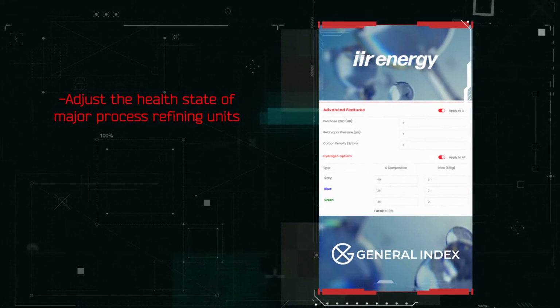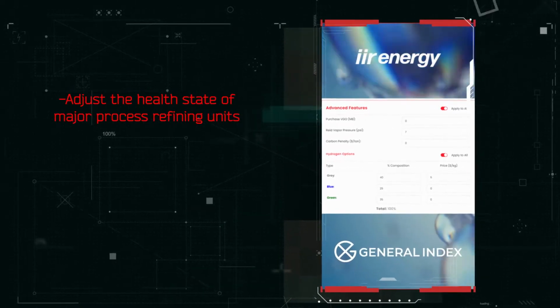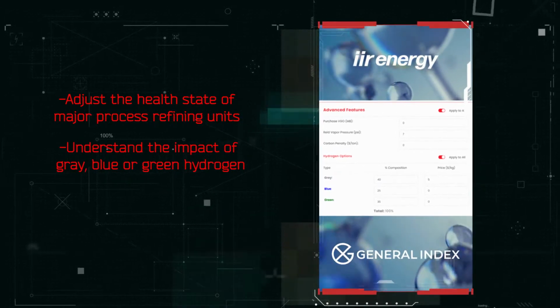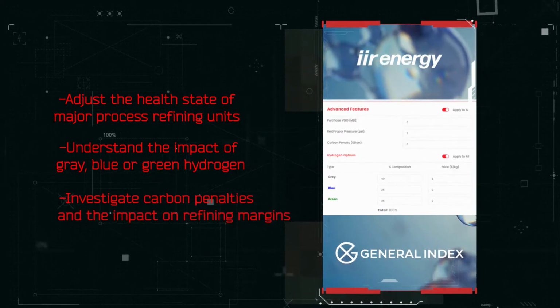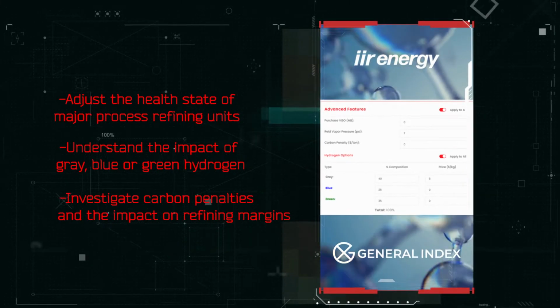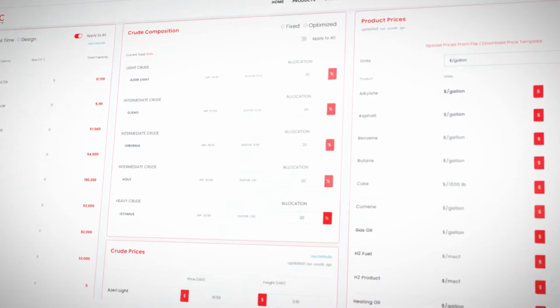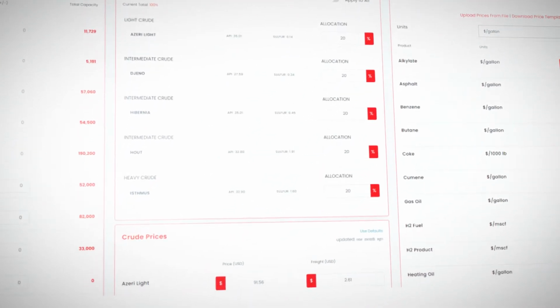Use our Advanced Options tab to adjust the health state of major process refining units. Understand the impact of gray, blue, or green hydrogen. Investigate carbon penalties and the impact on refining margins. Many other features. Enjoy the enhancements and upgrades of our streamlined user interface.